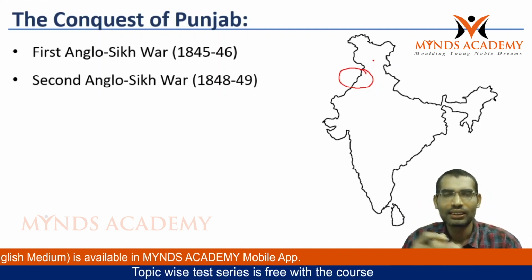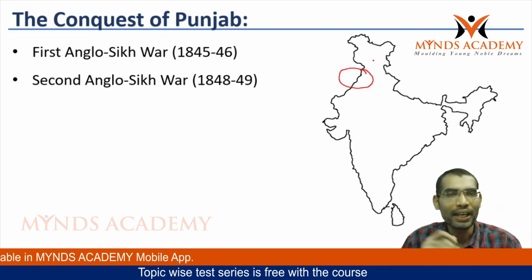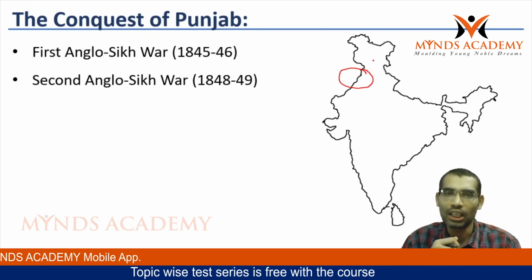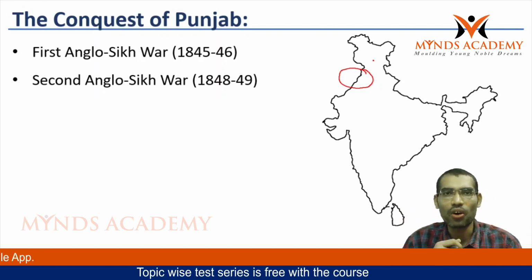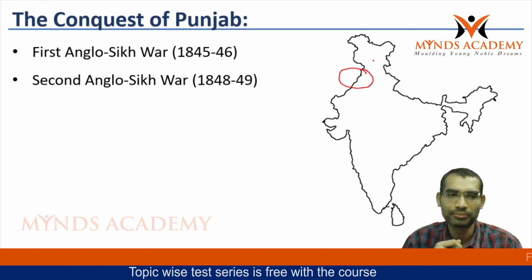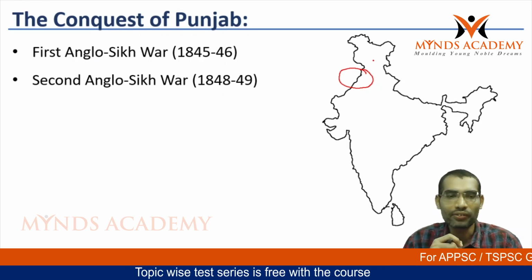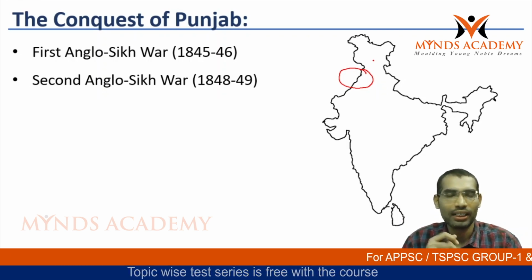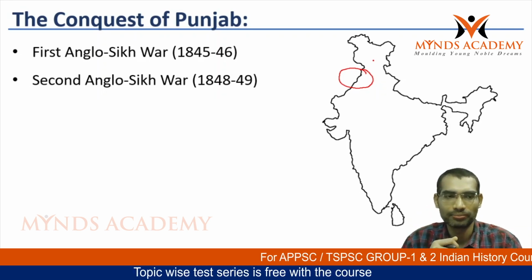After his death, there was no such capable ruler who could maintain the state with law and order. And there were continuous succession wars within the Punjab. During these circumstances, the British wanted to interfere in these wars and they involved themselves in the internal affairs of Punjab.